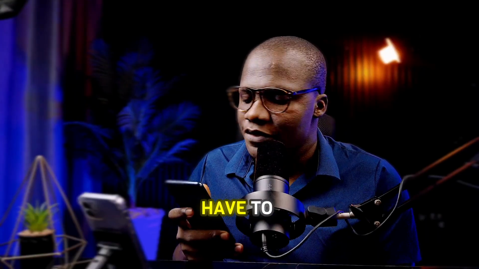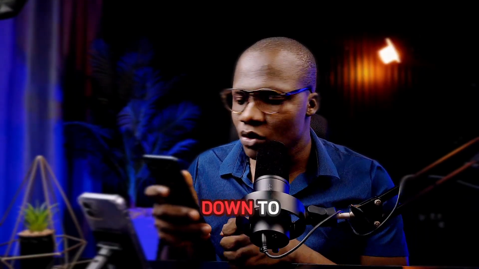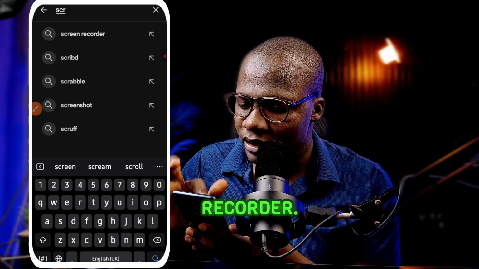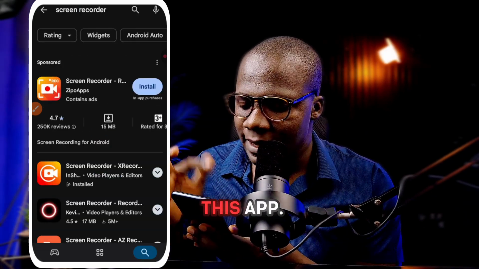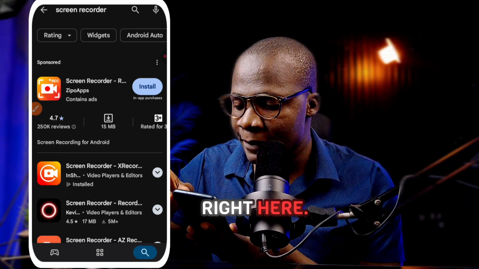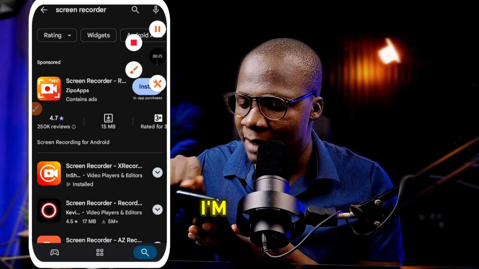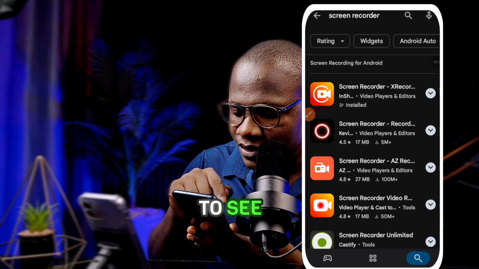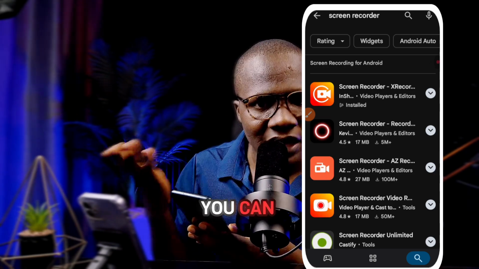So the first thing you have to do right here is come down to Google Play Store and download this particular app called Screen Recorder. Click on it, download this app. Now, there are a lot of screen recorders right here. Me personally, I'm using this particular one right here. If you come here, you're going to see it, screen recorder. You can get this one.